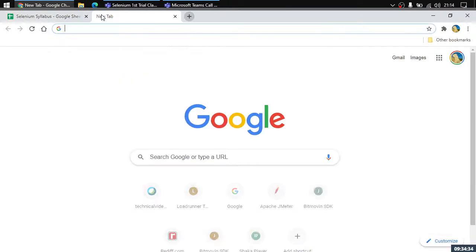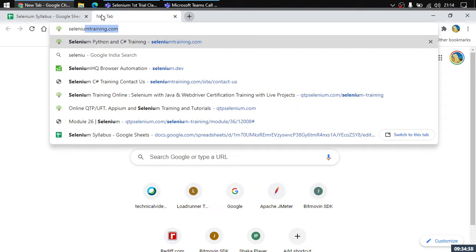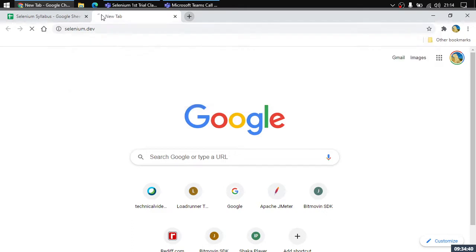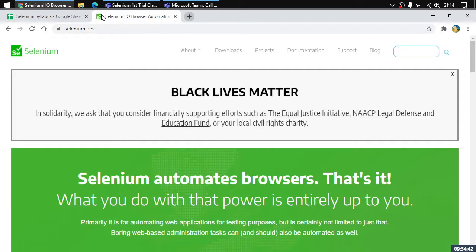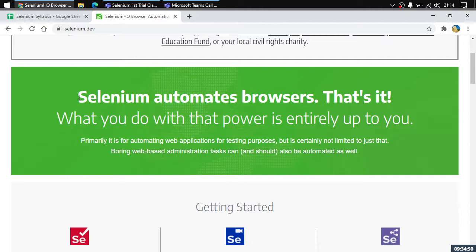So let us just move to the official website of Selenium, that is selenium.dev. Someone's mic is on, could you please mute it? It is causing interruption. Now here, as you can see on the official website, they tell us Selenium automates browsers.